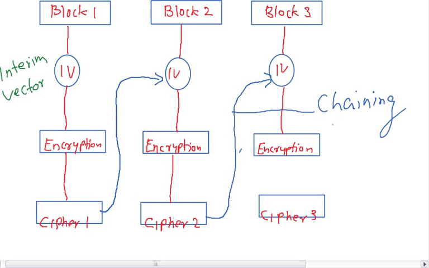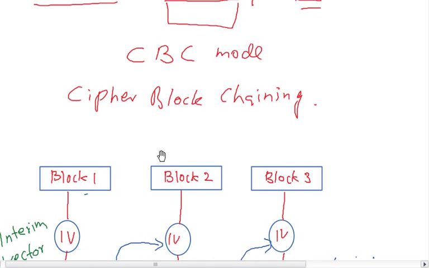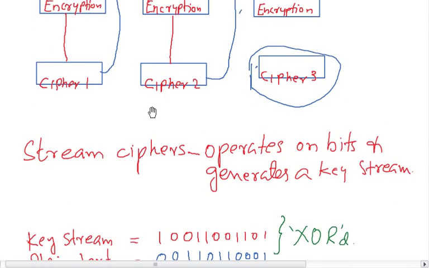Cipher block chaining. When it is chained, the end of the last block cipher is the cipher of that particular text, and when it is reversed, you get this particular text back. Cipher block chaining is the introduction of an initialization vector, and the result of the first cipher will be fed as the IV for the next one, and it is chained like this. This is how cipher block chaining works.